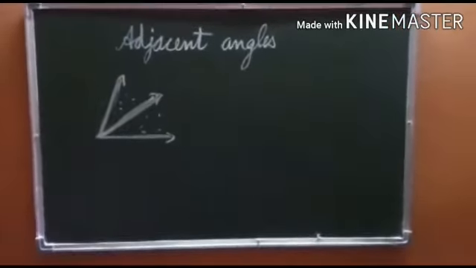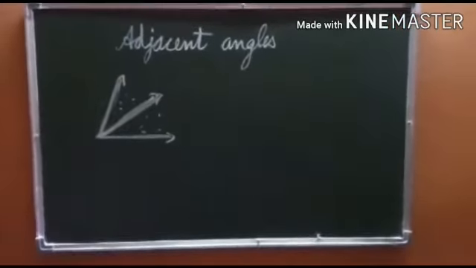That means, can the sum of two adjacent angles be 180 degrees? So yes, it is possible. Suppose we have angles like this. Suppose this is an angle. Now these two angles, this is one angle, this is another angle. They have a common vertex. Suppose this is A, O, B, this is C. So angle AOC is one angle and angle BOC is another.